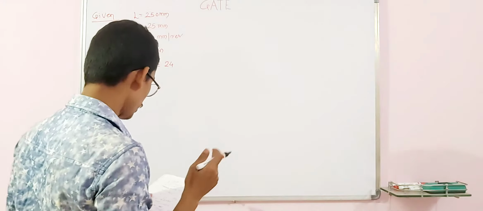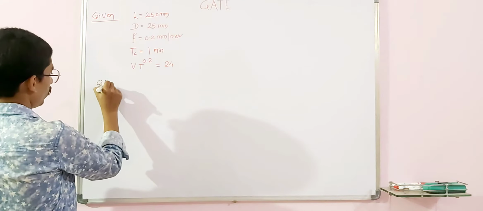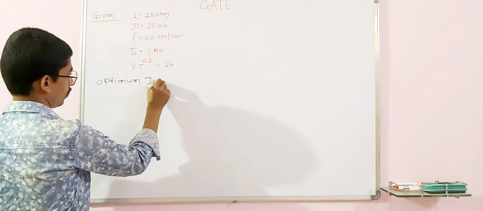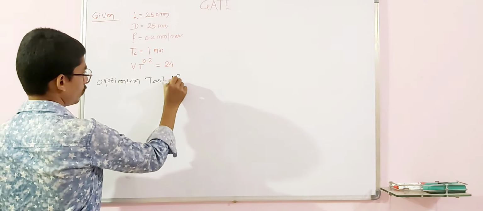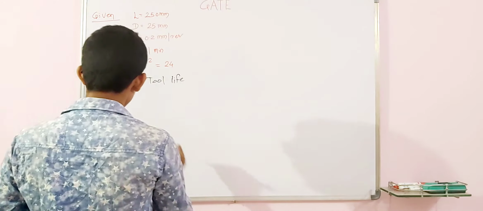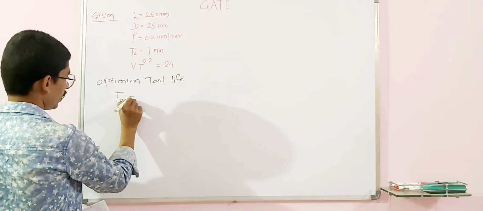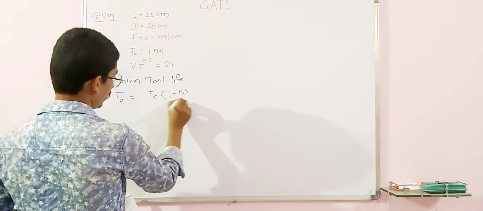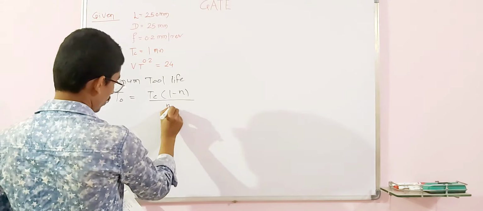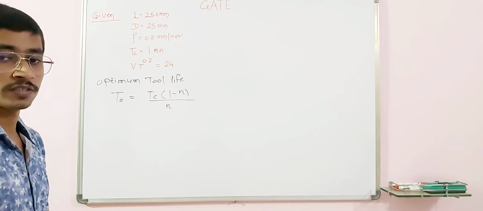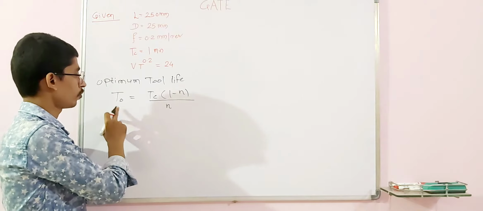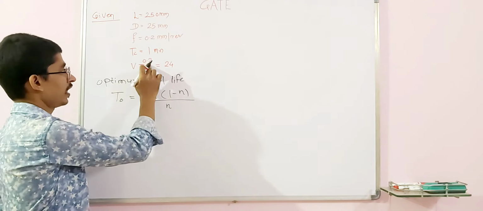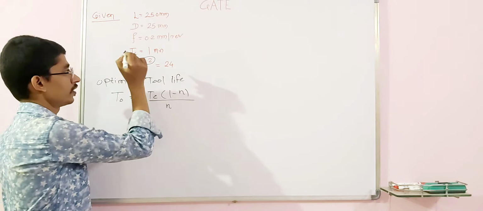So first, apply the optimum tool life. We know the relationship: T naught is equal to Tc into (1 minus n) divided by n, where n is the power of t, 0.2.